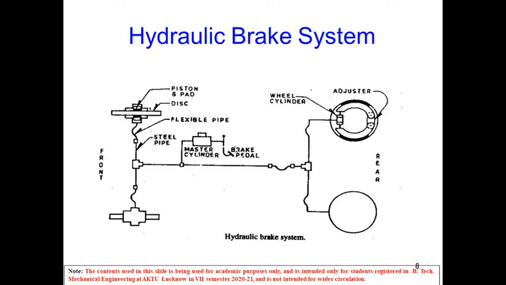The action starts from the brake pedal, pressed by the driver, it goes to the master cylinder, and the high pressure fluid goes to the different linings at the front brake system and the rear braking system. So in this case, the front braking system is fitted with a disc brake and the rear braking system is fitted with a drum brake. So some valves are there, that are metering and proportioning valve. Based on our requirement, we may set the metering and proportioning valve, that is how much force we want to apply at the front brakes and at the rear brakes.